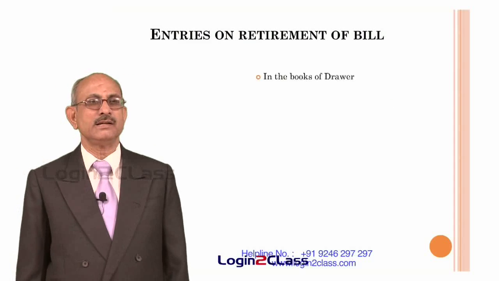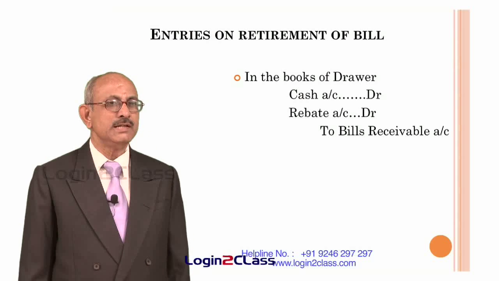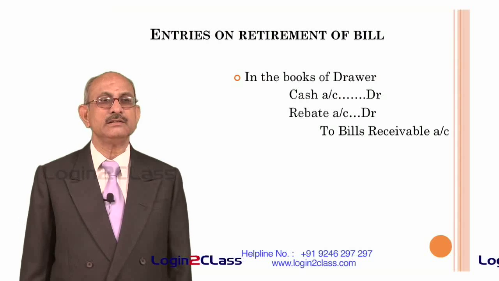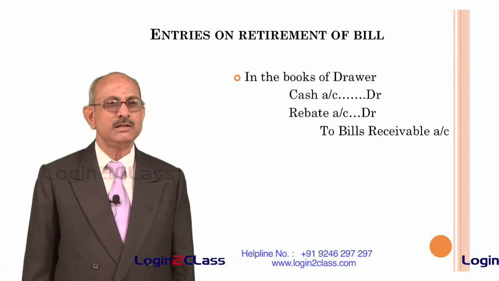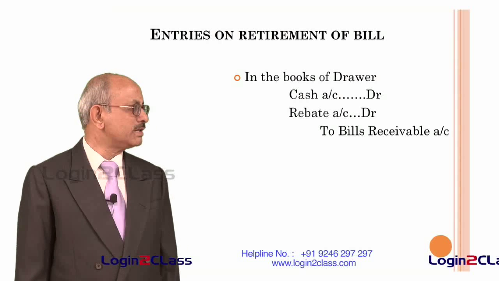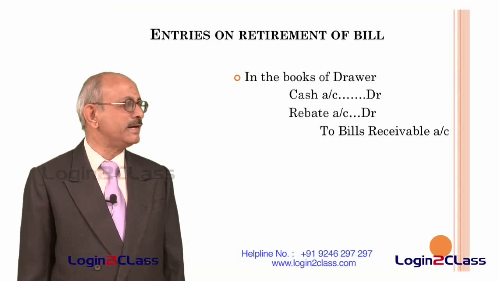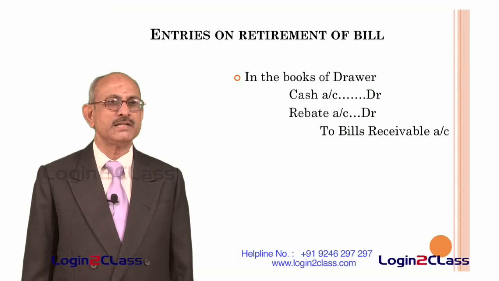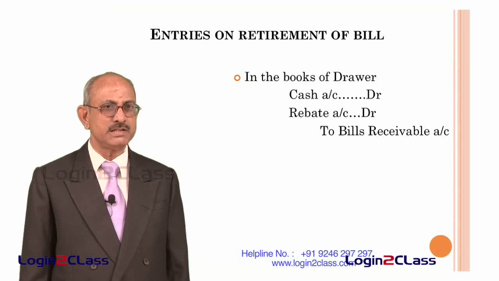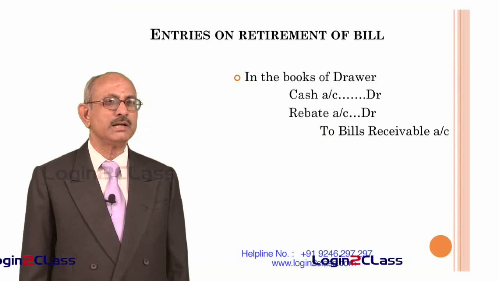What happens on the retirement of a bill of exchange? That means, as we have seen, retirement of a bill of exchange is payment of the bill of exchange before the due date. So in that case normally a rebate is made available to the person who is paying that bill before the due date. Therefore in the books of the drawer, the entries passed will be cash account to the extent the money is received will be debited. That means it will actually be the bill of exchange amount minus the rebate given, that is the money which you would be receiving from the acceptor of the bill of exchange, and for the rebate amount a rebate account is debited and the entire bills receivable account is reversed.